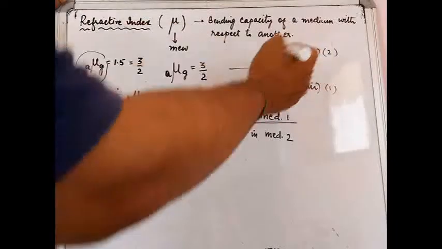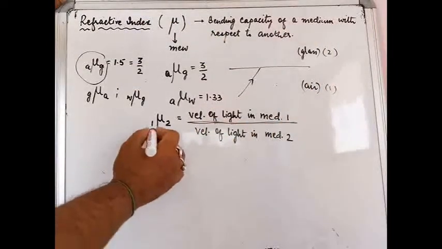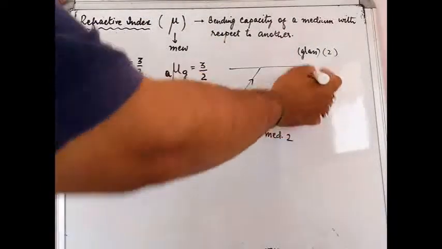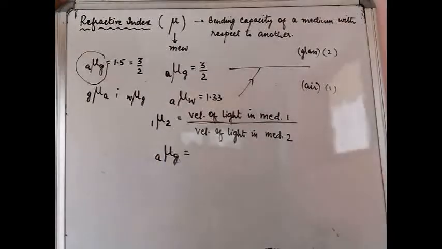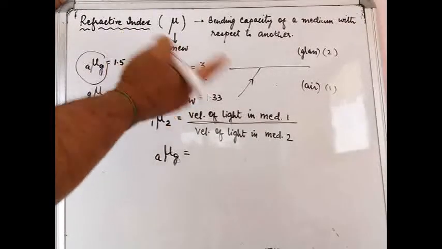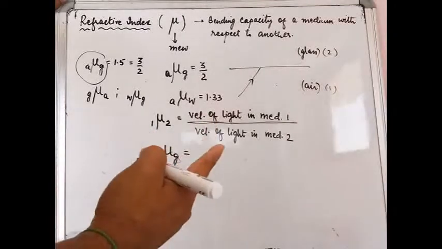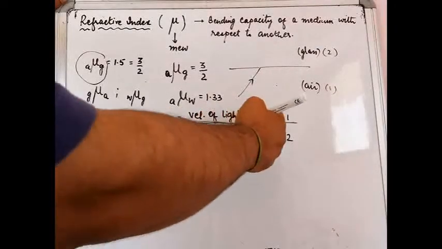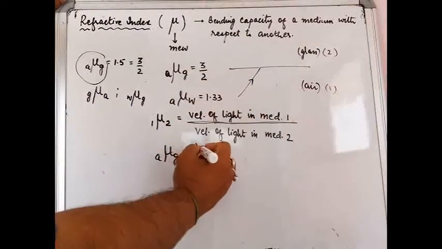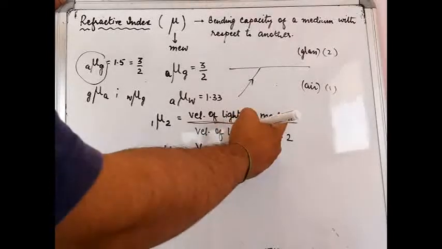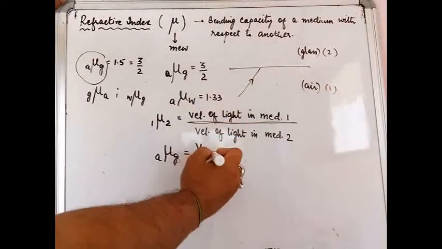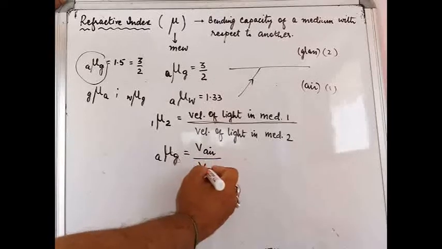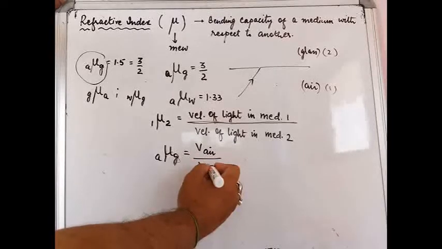Okay, so suppose we try to convert this general formula into this aspect, you see refractive index of the second medium is glass medium here. What is the first medium? The first medium is air over here. So its value, the value we already know from the book, it is 3/2, but how did it come? So velocity of light in medium 1. What is medium 1? Medium 1 is air. What is medium 2? Medium 2 is glass.